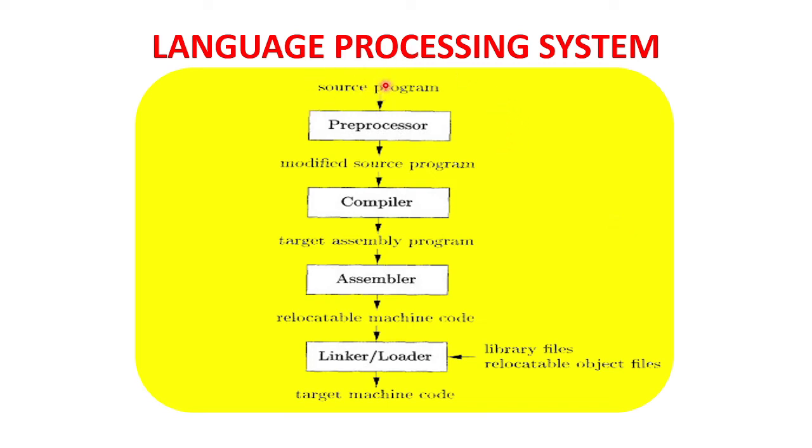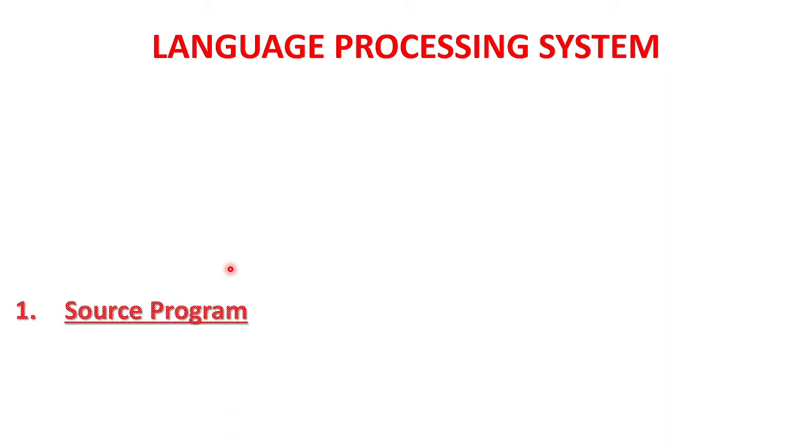First, your input will be the source program. The source program goes to a preprocessor. The preprocessor will remove all the shortcuts which are used and replace them with the actual code, and the modified source program will be given to the compiler. The compiler will convert the modified source program into a target assembly level program, which includes registers, memory, etc. Then this target assembly program will be given to the assembler. The assembler will convert it into relocatable machine code, and this relocatable machine code will then be given to the linker first and then the loader to load into the main memory, and then the target machine code will be generated. So these are the steps involved in the language processing system. We'll see each step one by one in detail.